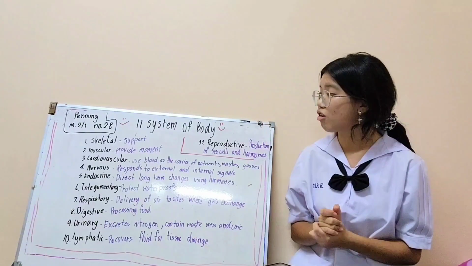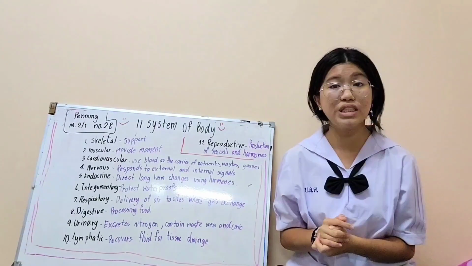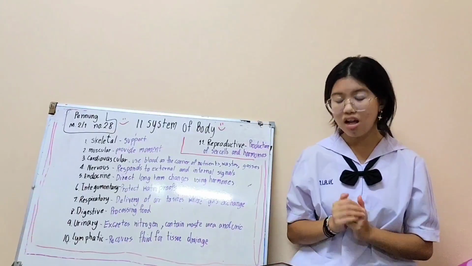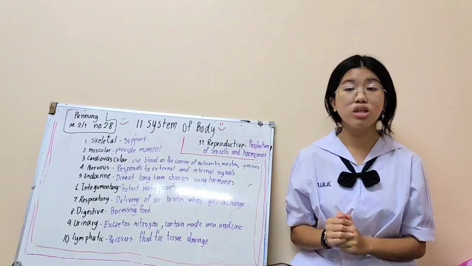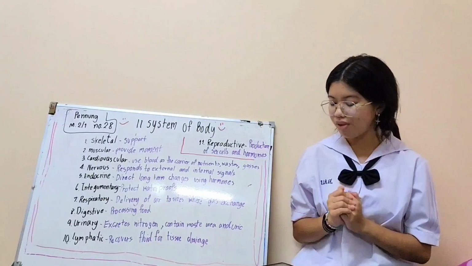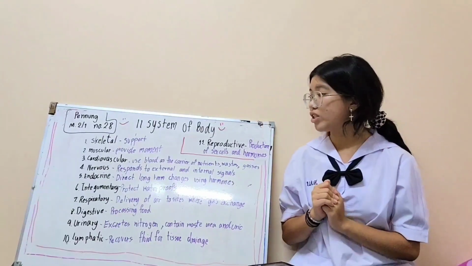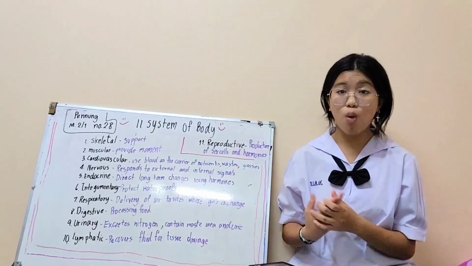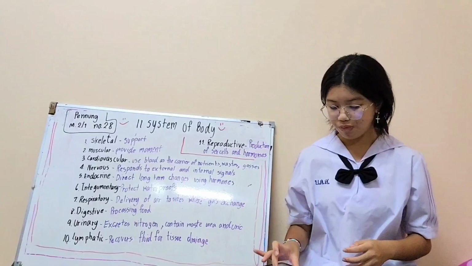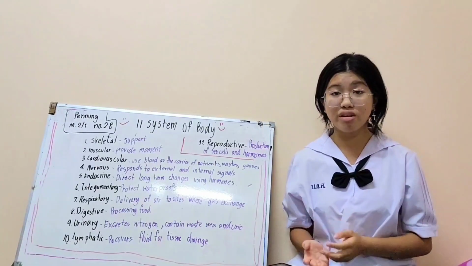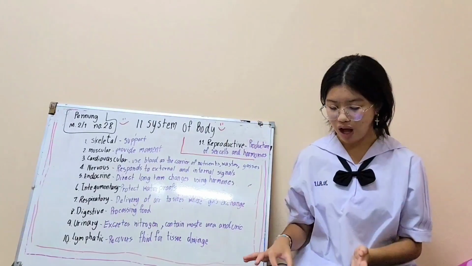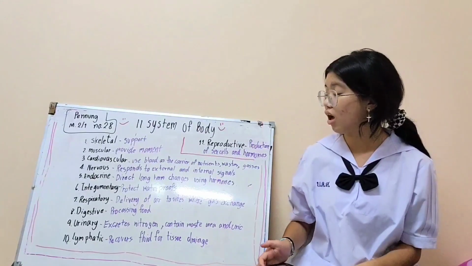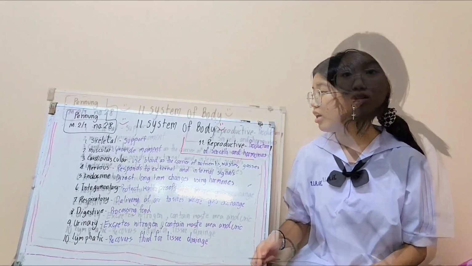Then we go to the third one, the cardiovascular system. The structure is the heart and blood vessels. The function of the cardiovascular system is to act as a carrier of nutrients, waste, and gases, and to pump blood from the heart too.